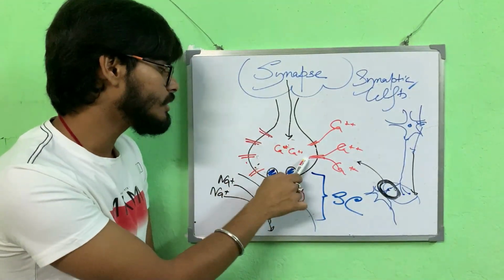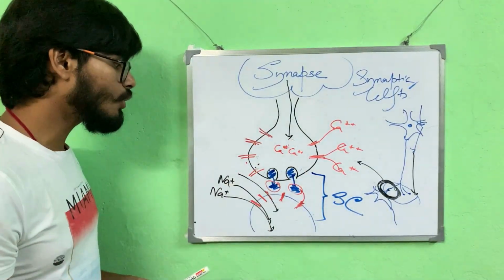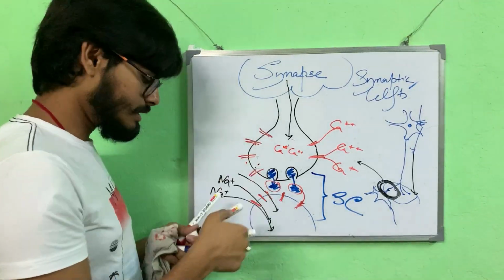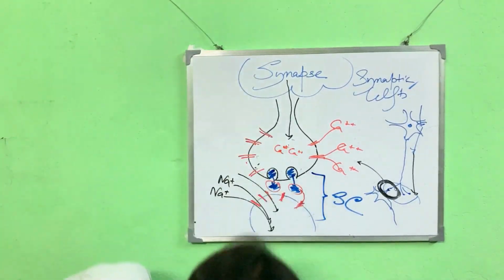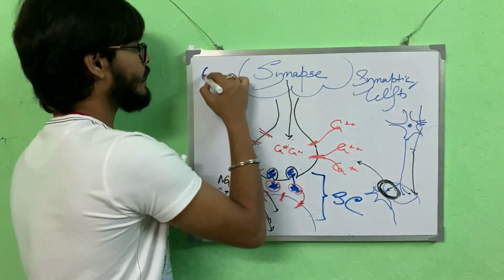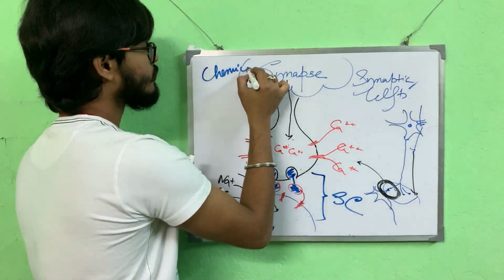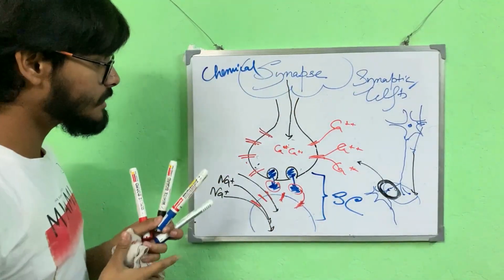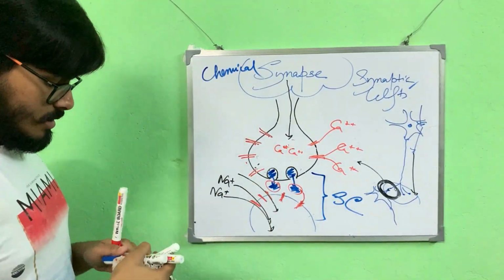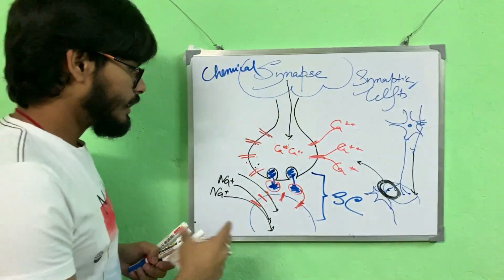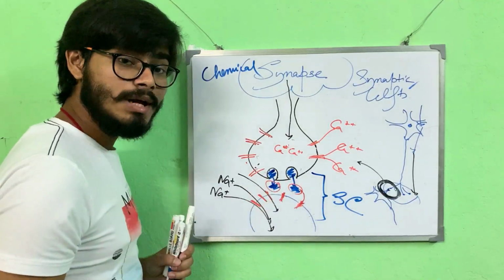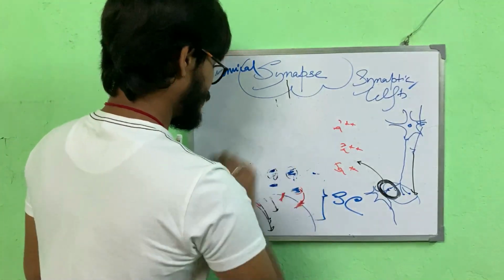How? Using chemicals. So we also call this a chemical synapse. Why are we calling this a chemical synapse? Because this is carried out by using chemicals known as neurotransmitters.